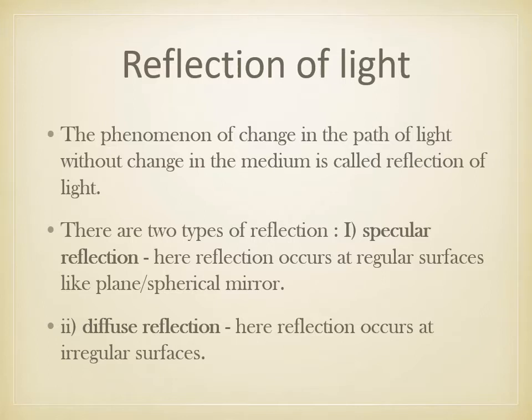Then coming to the reflection of light, the phenomenon of change in path of light without change in the medium is called reflection of light. There are two types of reflection: specular reflection and diffuse reflection. Specular reflection occurs at a regular surface, like a plane surface or spherical mirror. Diffuse reflection occurs at irregular surfaces.